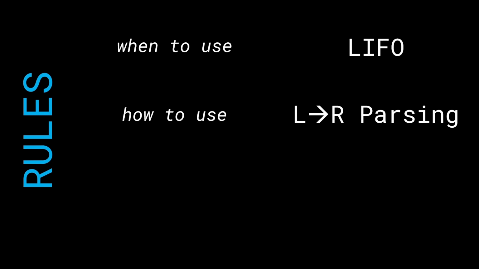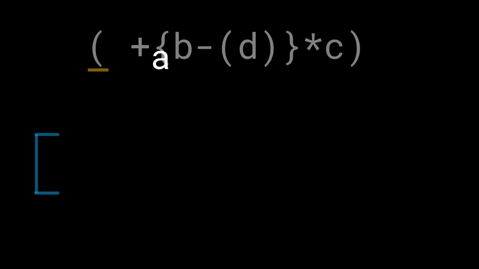Now left to right simply means that we're going to iterate from the left to the right. Okay, enough talking. Let me actually show you with an example. So this is the example case we took earlier, and we have initialized an empty stack on this. All right, so what do we do next?